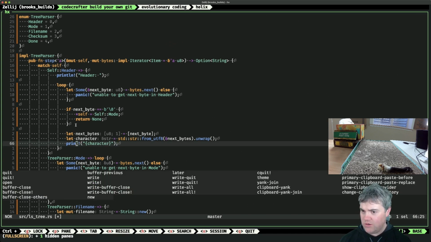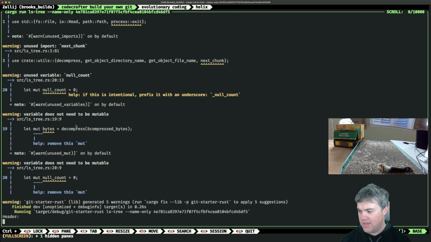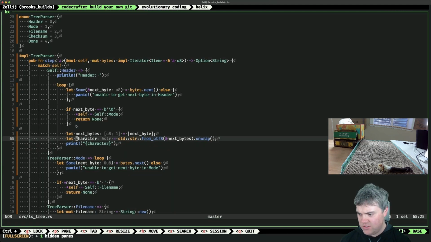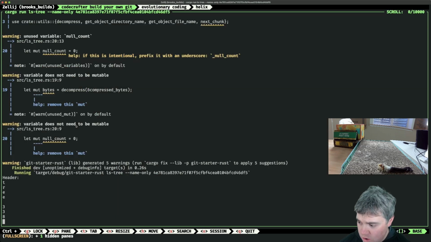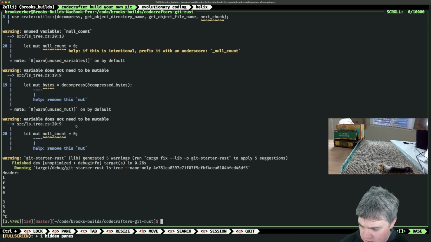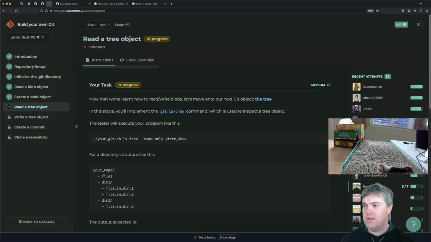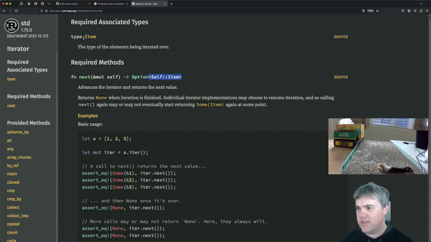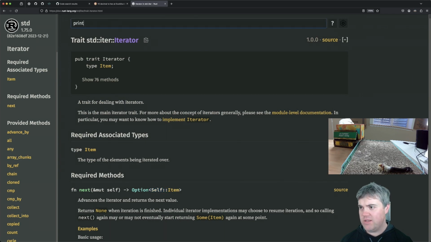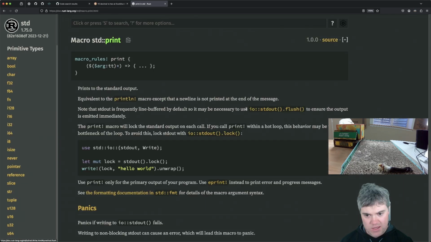Does print not do what I think it's supposed to do? I get header. If I do print line, oh no. Okay, hold on. I know what the problem is. How do I flush? There's a command for flushing after you run the print macro. Okay, so io stdout flush to ensure the output is immediately written. Okay, so that's what it is.